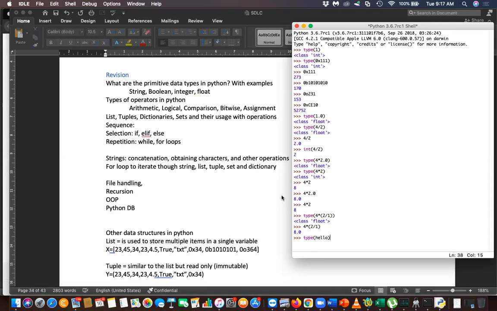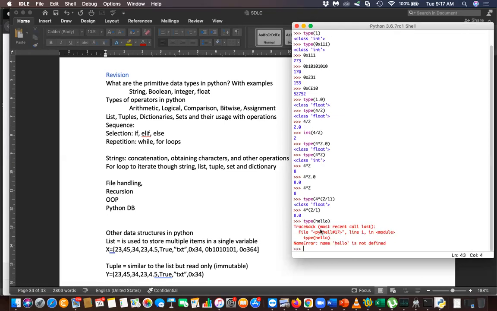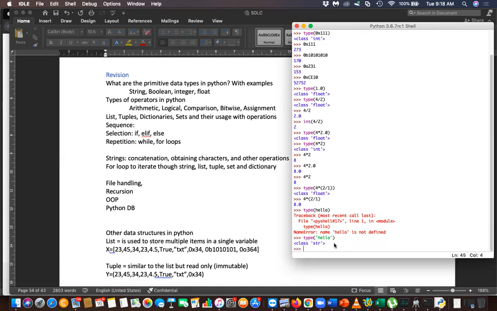Boolean means true or false. Are you getting true or false there? No, then string only, right? So it should be string, but you will get an error here because hello is not a string. But if you give it inside single quotation, then you will get it as string, str, because a string should be given inside quotation, single or double.